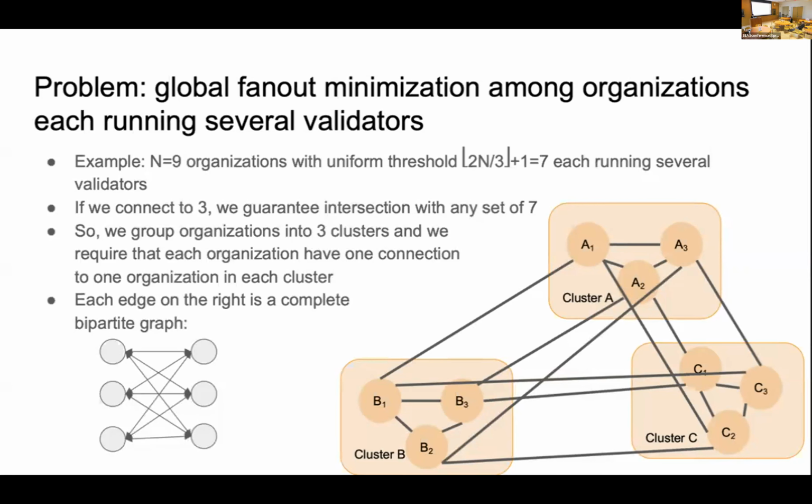And the edge here is a complete bipartite graph, which means that on the left side, all the validators have connections to all the validators on the right side, so they have complete connection on both sides. In this way, we can achieve our requirements. The diameter is small, at most 2, and the consensus agreement can also be satisfied.